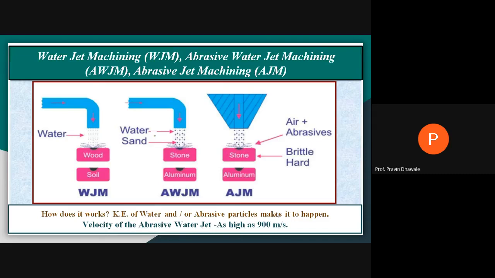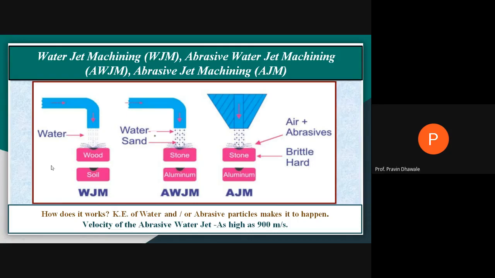And these are some sample pictures that show how the machining happens under the different types of non-conventional machining processes. If you consider this, it will be the water jet machining process. Here, this will be the soil. This will be the wood, right? And this will be the pipe which has a nozzle at the tip. So when high pressure water comes out from the nozzle, it produces a high velocity water jet.